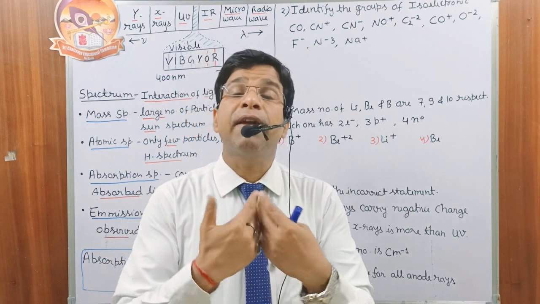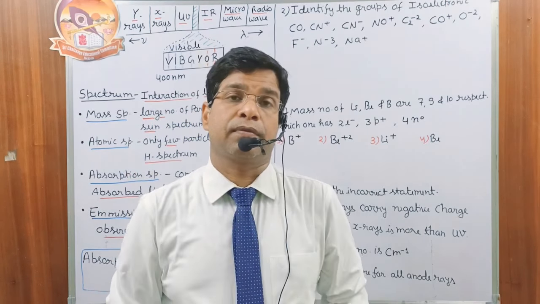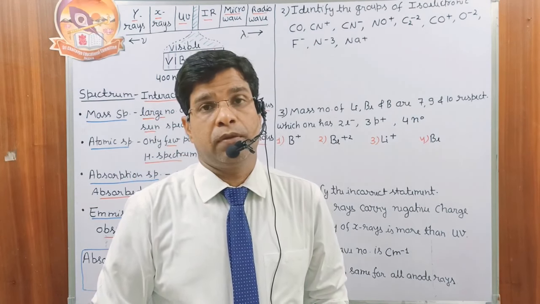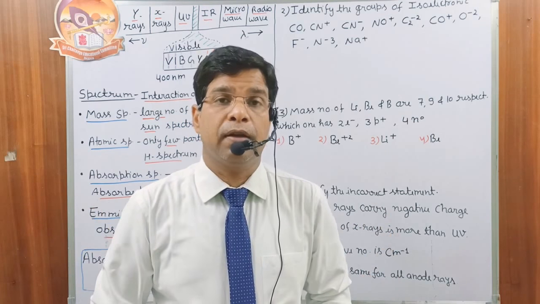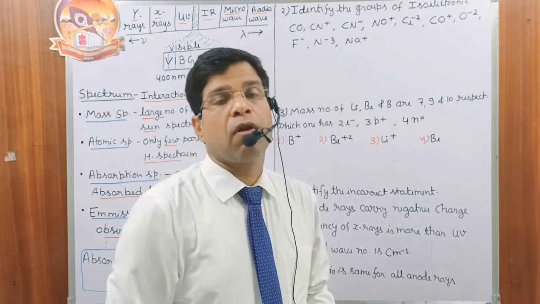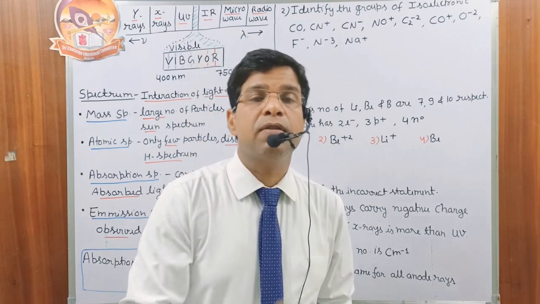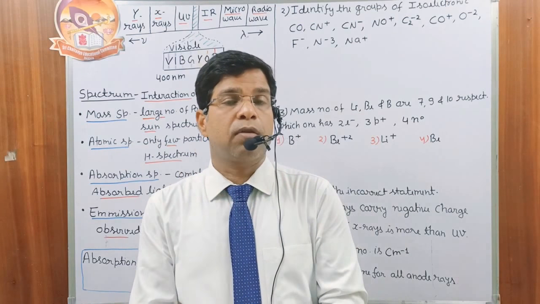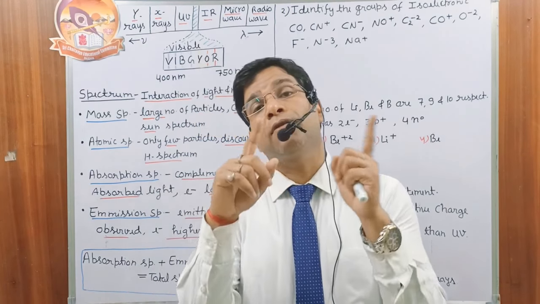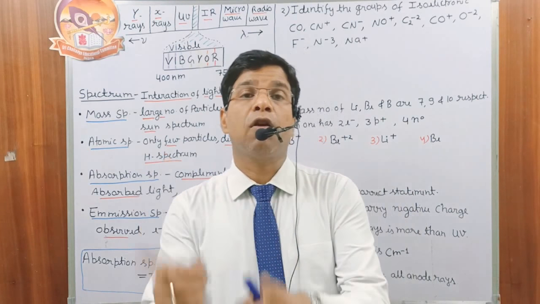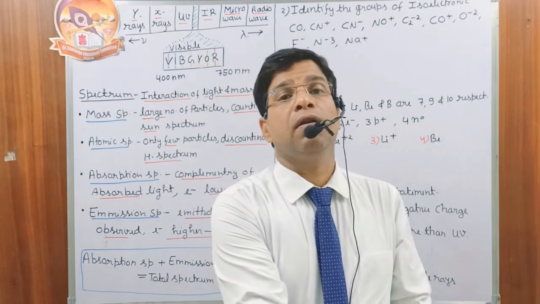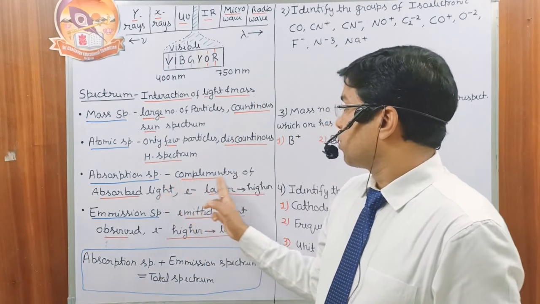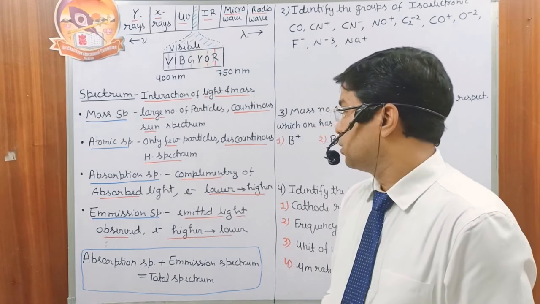Okay, and they reflected back the rest of the wavelength. That rest of the wavelength is called the complementary energy or complementary color. When we observe this complementary light, that gives the absorption spectrum. In the absorption spectrum, absorbed light is not present. It is the complementary of all other colors which are not absorbed by the atom. Look, it is the complementary of the absorbed light.